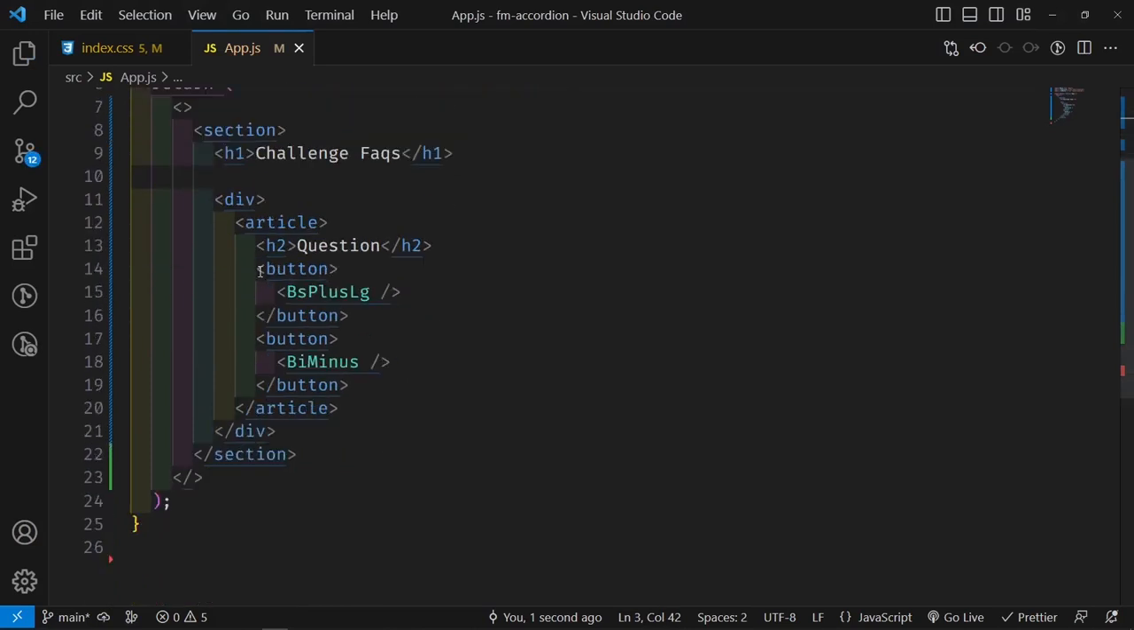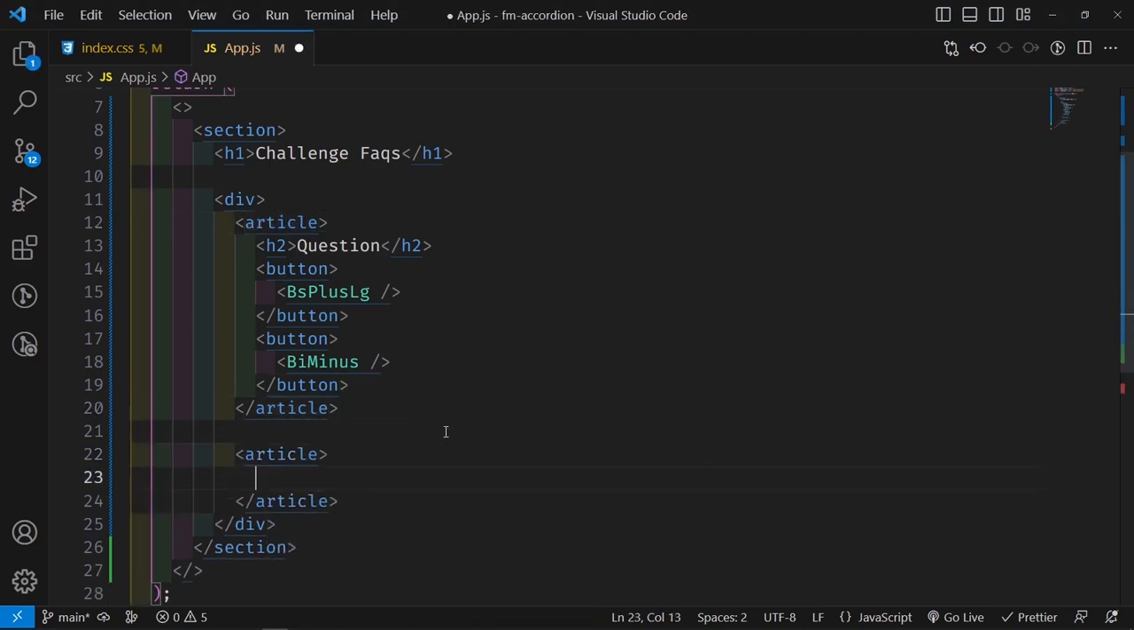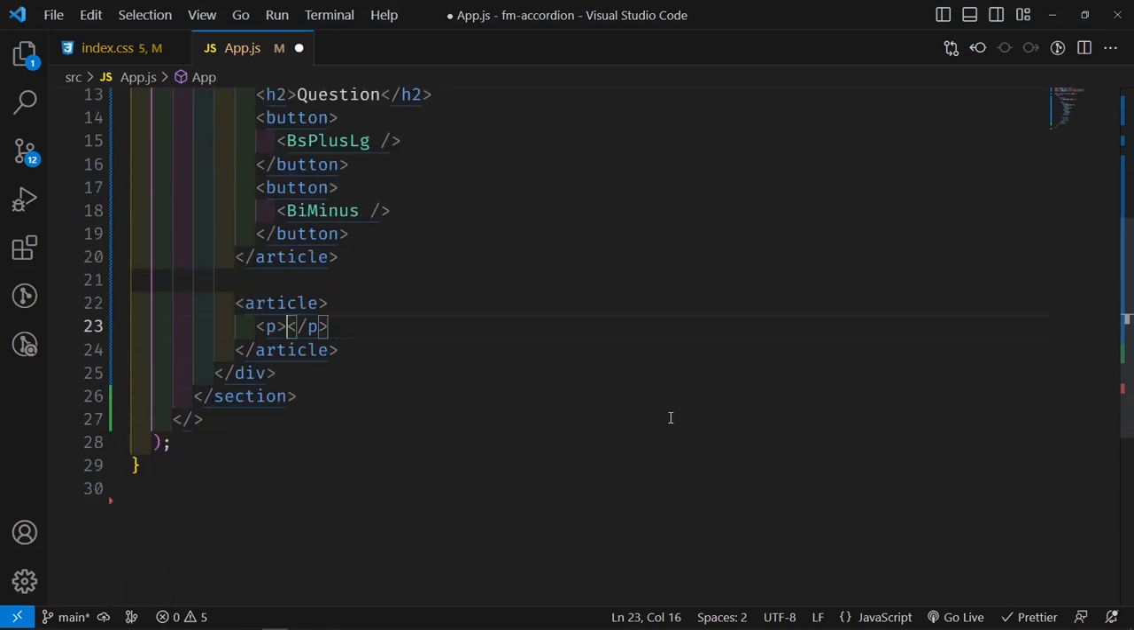Now obviously we don't want this to be appearing as it is, but we're going to fix that in a few moments. So let's check it out. Let's reload it, and we should be able to see our thingy right here, challenge FAQs, looking nice. Now once we have that, now that is our question, then we're going to create another article below this, and then this article is going to have a paragraph that is going to be the answer.